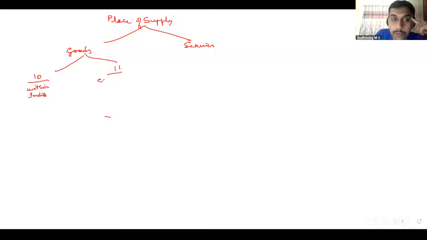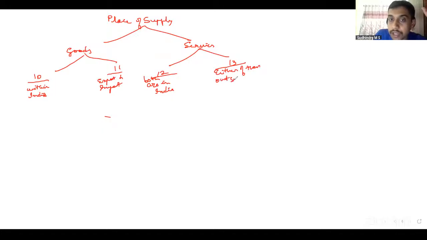This is export and import. Services, we have section 12 and section 13. Section 12, where both recipient and supplier are in India. Section 13 applies when either of them are outside India. Either of them, that is supplier or recipient, is outside India. Then I have to apply section 13.